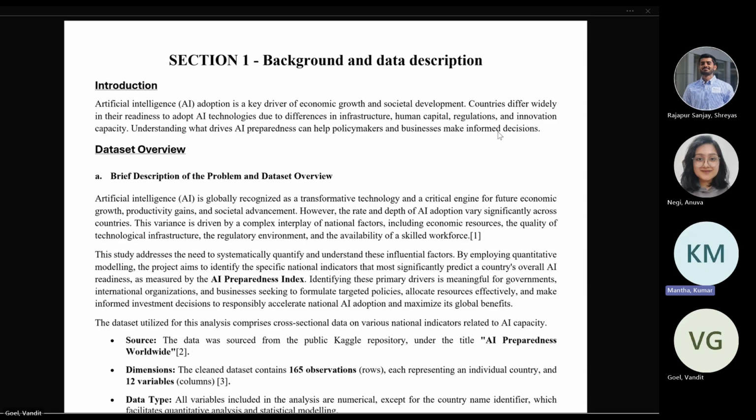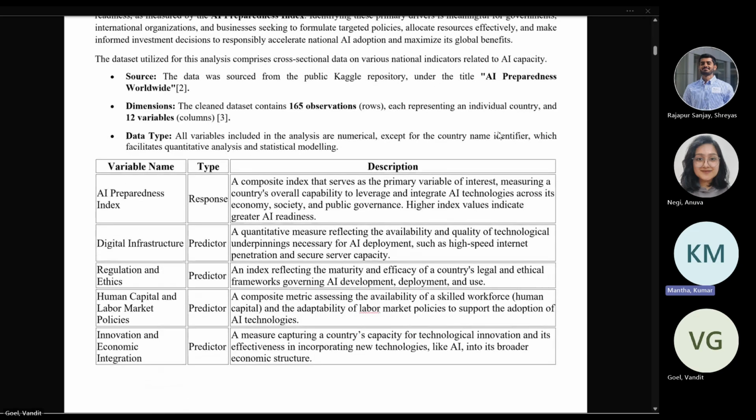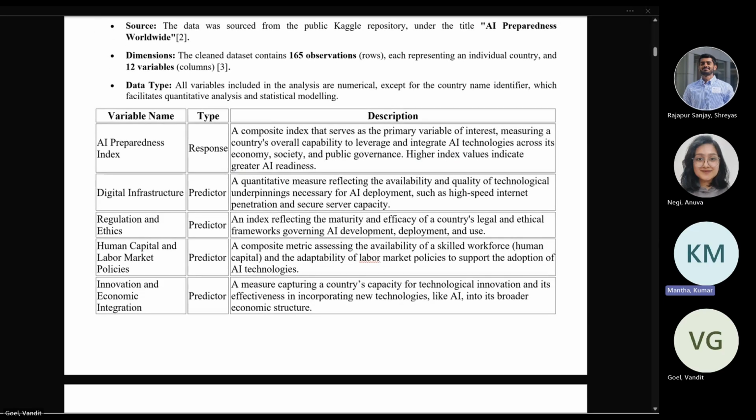Dataset overview. We got this dataset from Kaggle and it is under the name of AI preparedness worldwide. It has 165 observations and 12 variables, each observation representing an individual country. All the variables in this dataset are numeric except for the country name identifier. In this table, we see all the variables which we are going to use in our project.